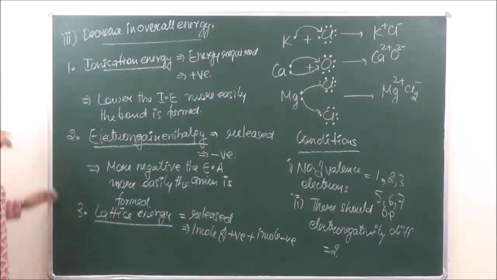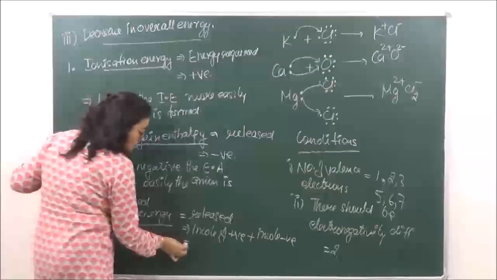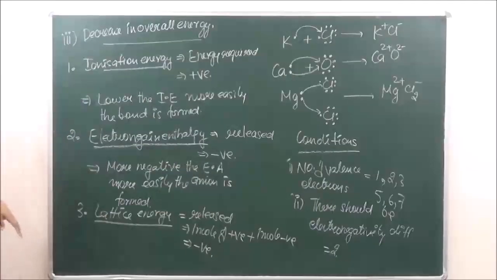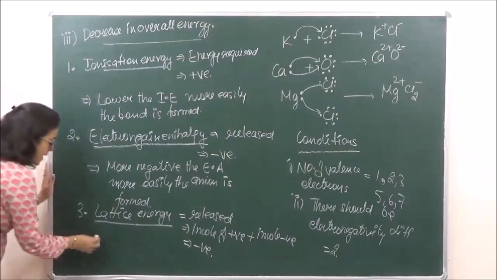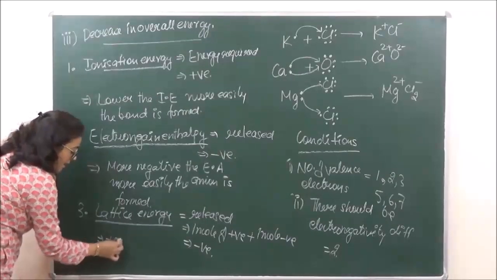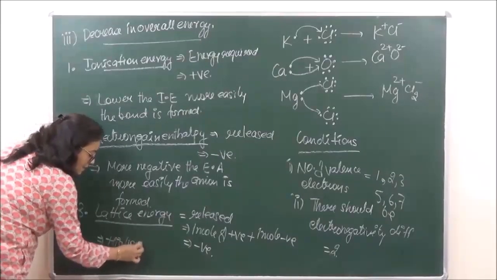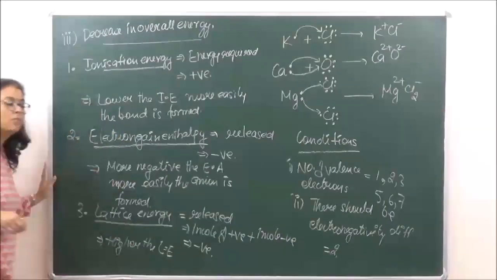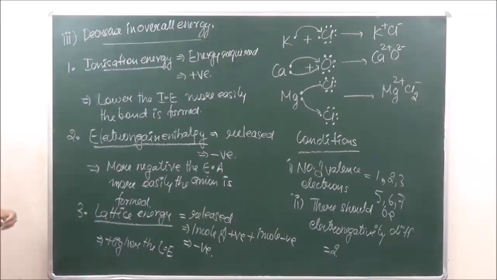Okay, so this energy, because this is also released, should also be negative. Okay, so we say that higher the lattice energy, the stronger is going to be the bond.